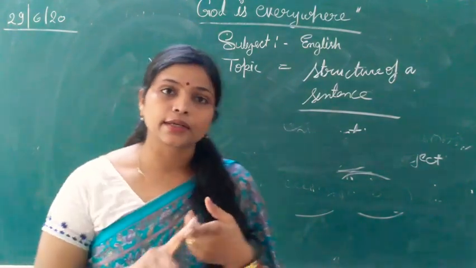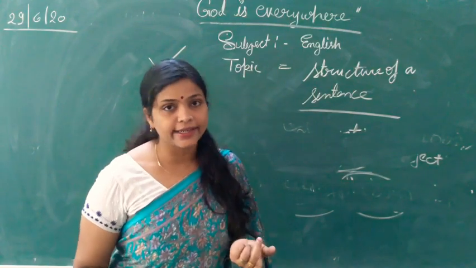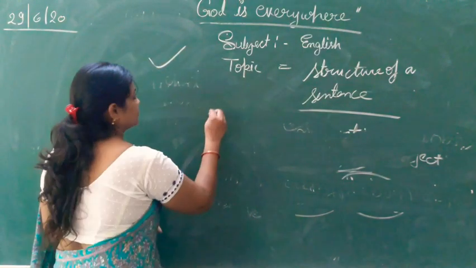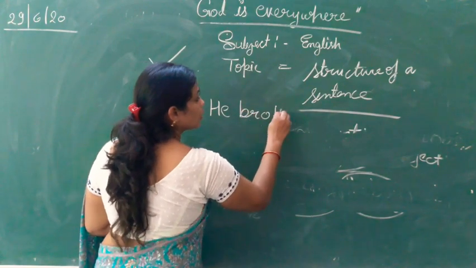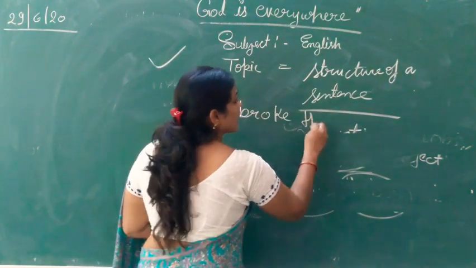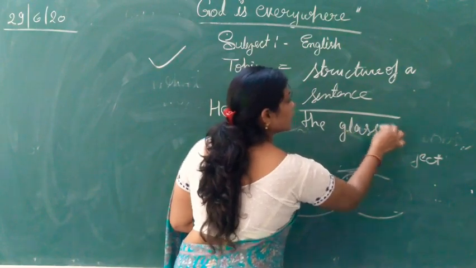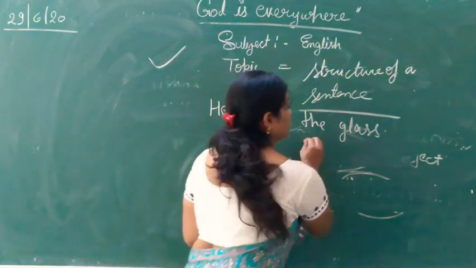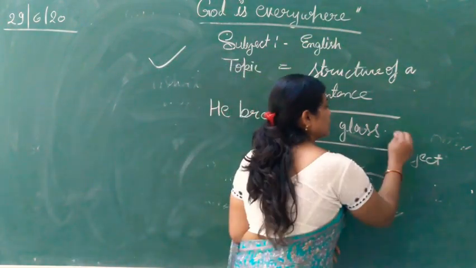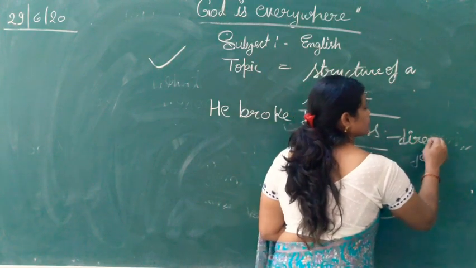And kinds of object होते हैं: direct object and indirect object. He broke the glass. What did he break? The glass. This is direct object.